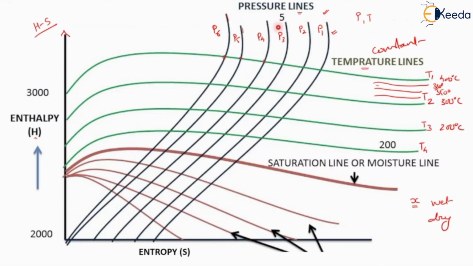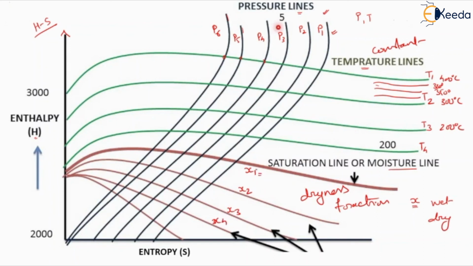Now let's see other lines. Here you can see saturation lines or moisture lines. These saturation lines or moisture lines are usually representing the value of dryness fraction, that is represented as X. Each and every value, this brown line is representing the X1 value, the second line is representing X2, the third line is representing X3, the fourth line is representing X4, and here we will consider different values.